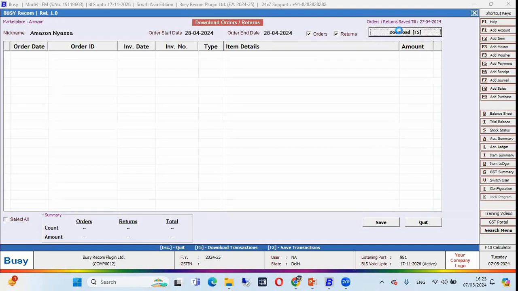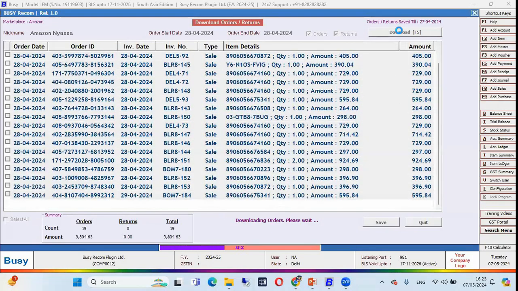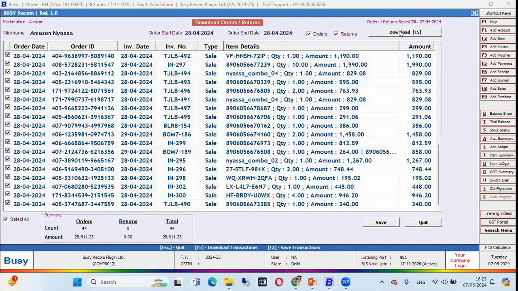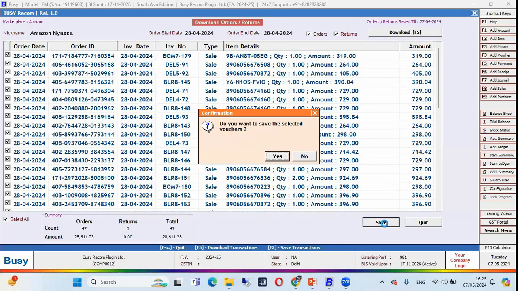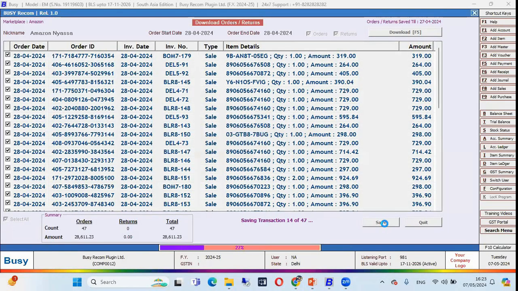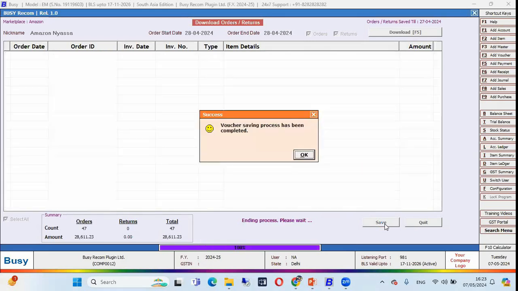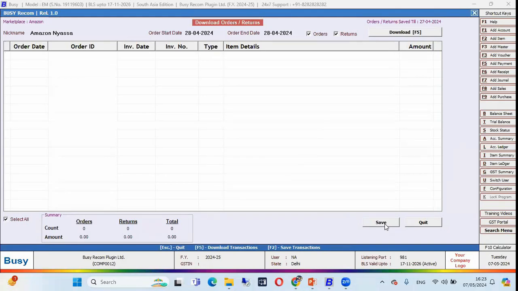After that, just click on the download option and your transactions, see, it's downloading. All the transactions are showing from the marketplace portal, and you only have to click the save button. Your transactions will be saved like this. So the process is very fast. You only have to select the marketplace, specify the date range, and just click on the download button. After that, you only have to save. Now see, my process is completed, my orders are downloaded. So through this step, we can download the transactions directly from the e-commerce portal.